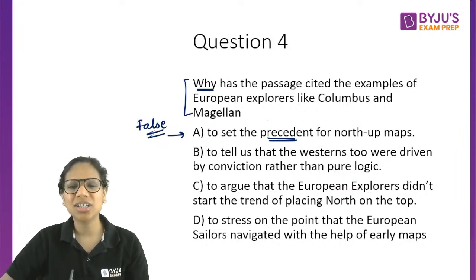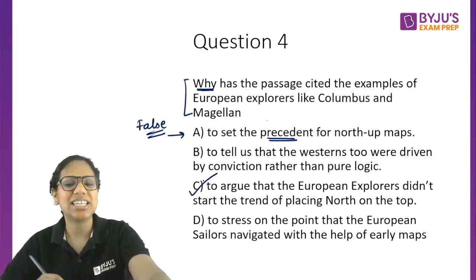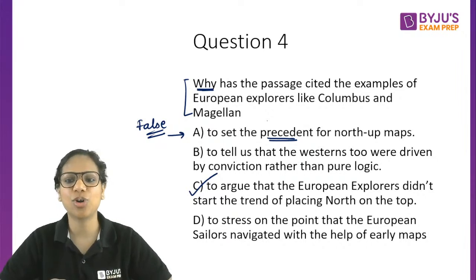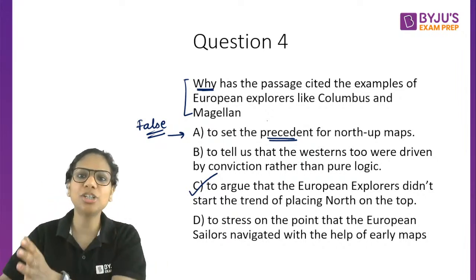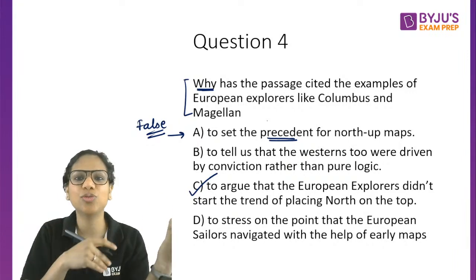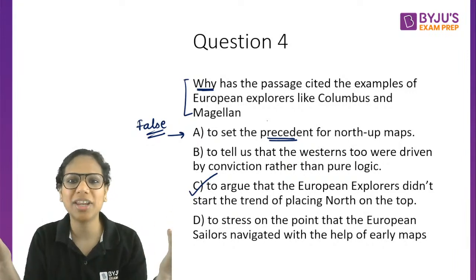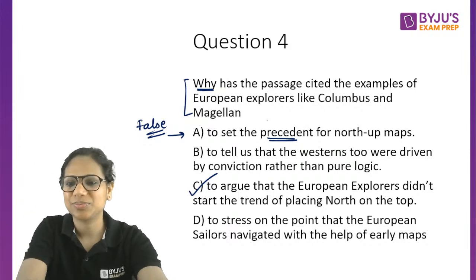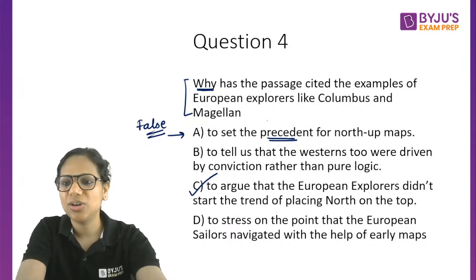Okay. So the answer is option C: to argue that the European explorers did not start the trend of placing North on the top. It is tempting to attribute it to them, but they didn't think of the world like that at all. Even they didn't know where they were going. So C is our answer. All right, C is our answer here.